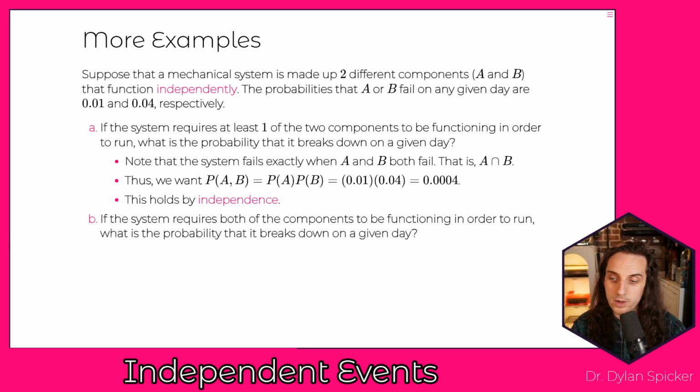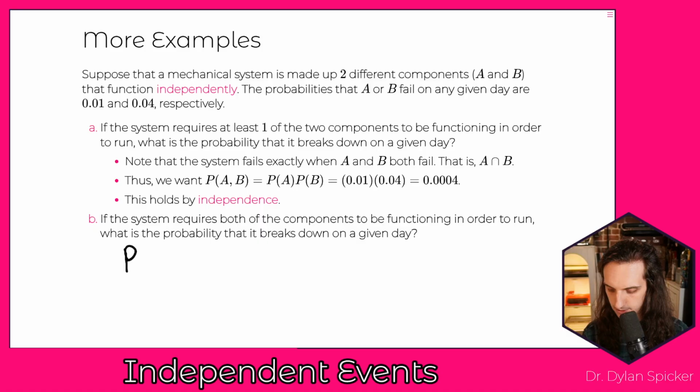Now, what if this system requires that both of the components are functioning in order to run? What is the probability that it breaks down on any given day? And so we can think about this in one of two different ways. In order for them both to be required, if either A breaks down or B breaks down, then we'll have the whole system breaking down.